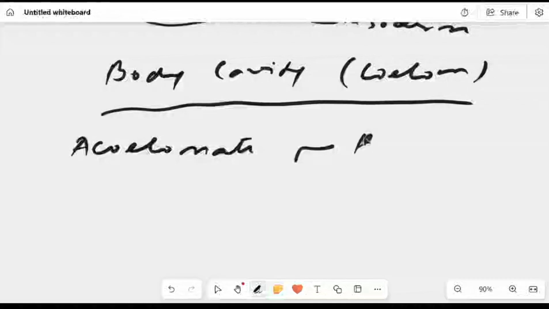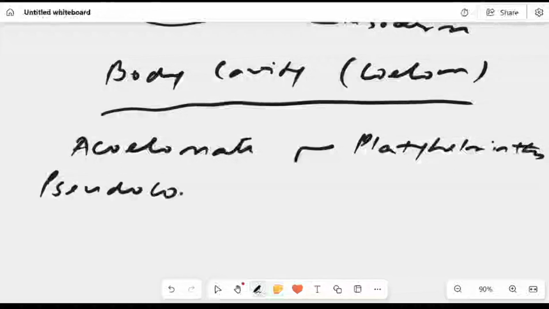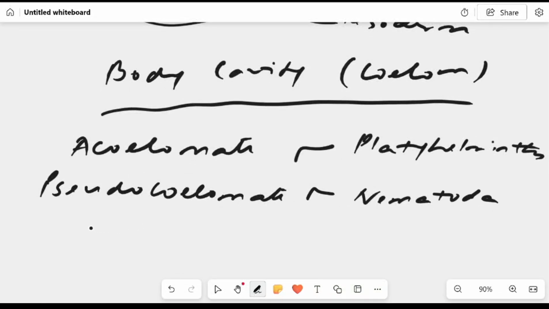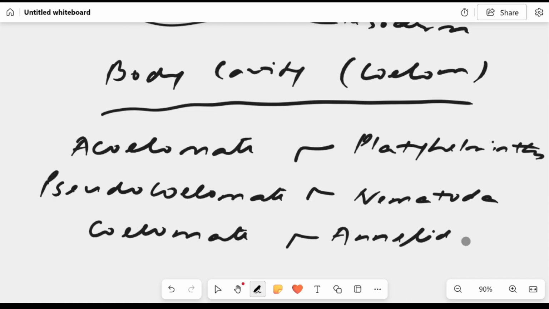The example here is Platyhelminthes, the flatworms. Then we have pseudocoelomate, organisms having a false coelom, and the example here is Nematoda, the nematodes. Then we have organisms which have a true coelom, a true body cavity, and the example here is Annelida and others.